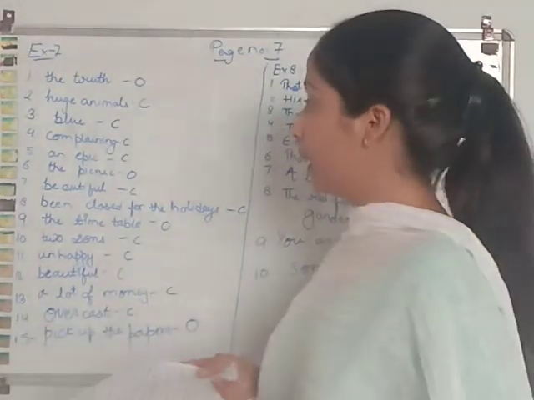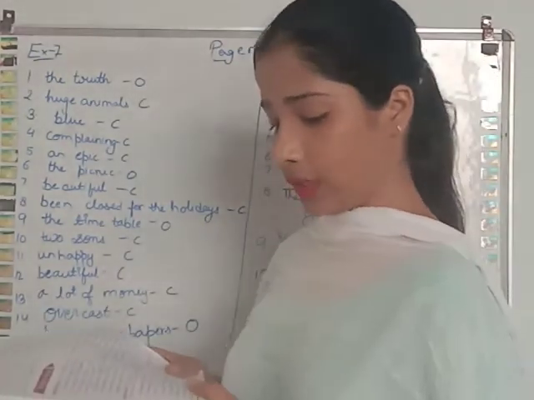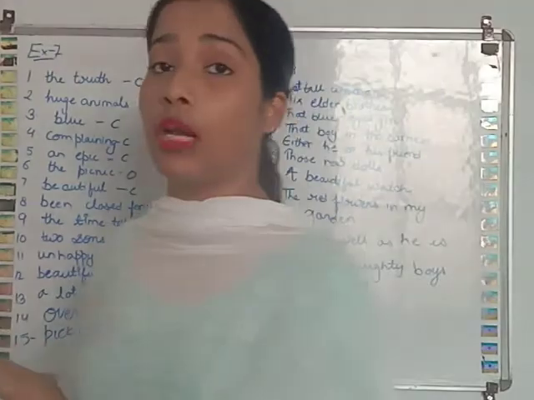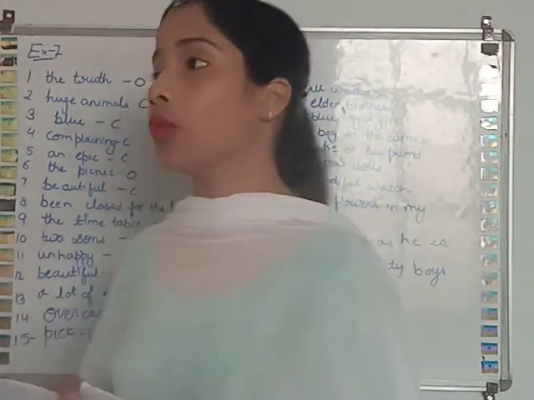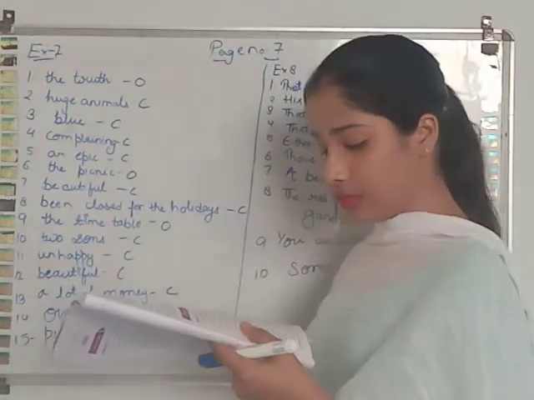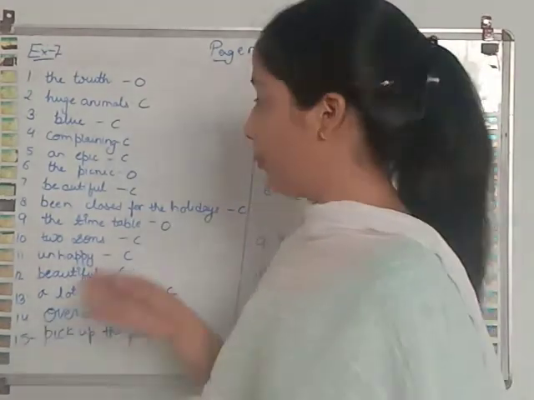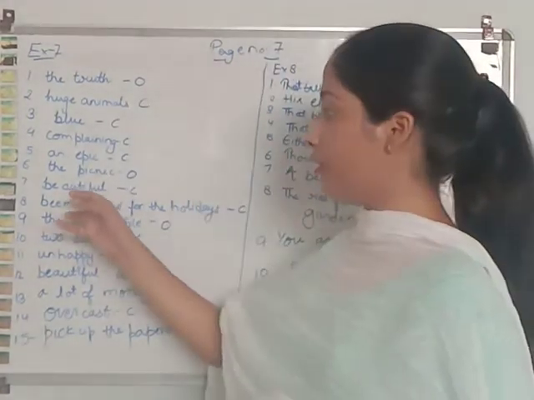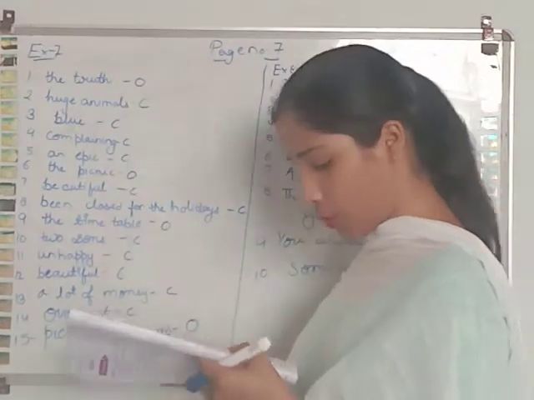We enjoyed the picnic. So enjoyed, what we have enjoyed? We have enjoyed the picnic. So picnic is the object over here. The flower gardens look beautiful. So beautiful is a complement. It is an adjective. So it is a complement over here.